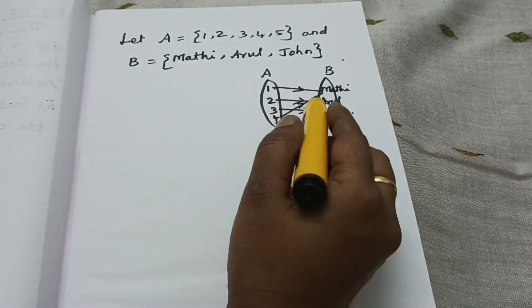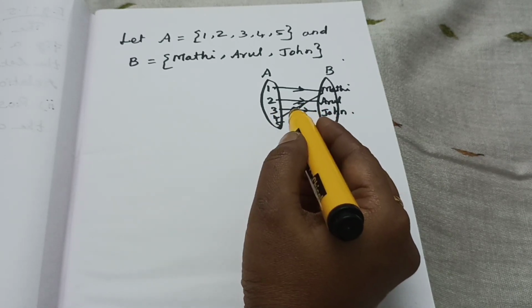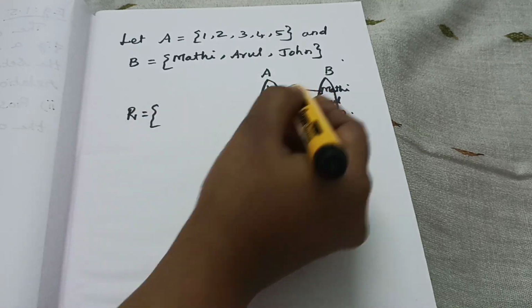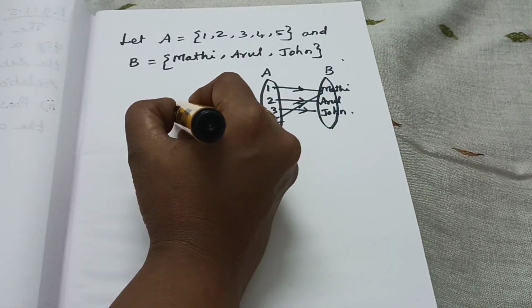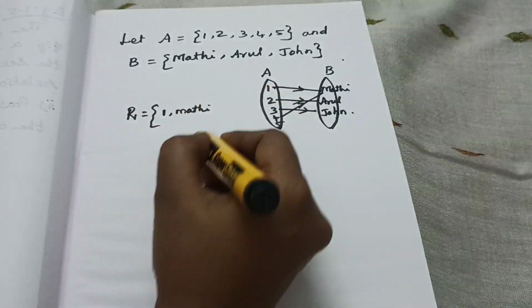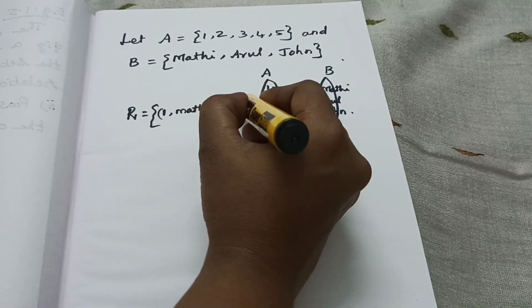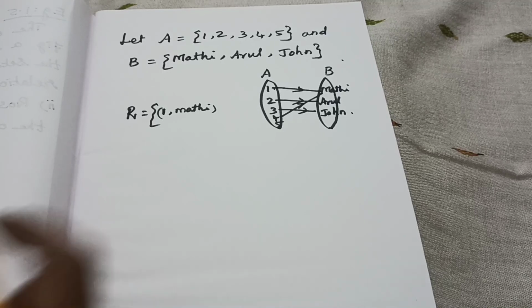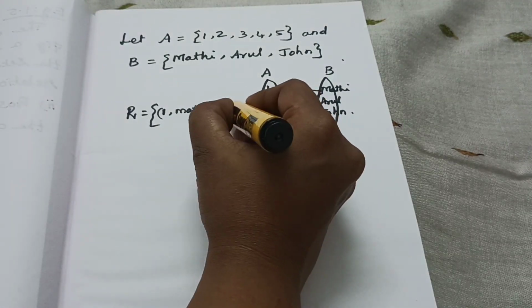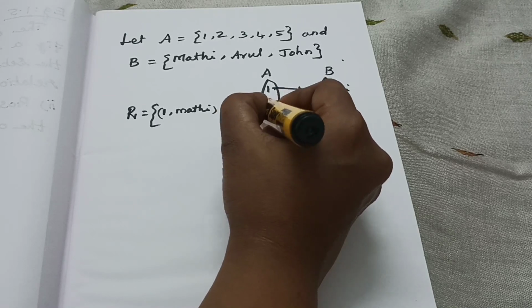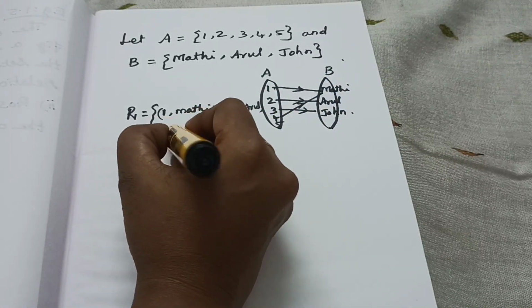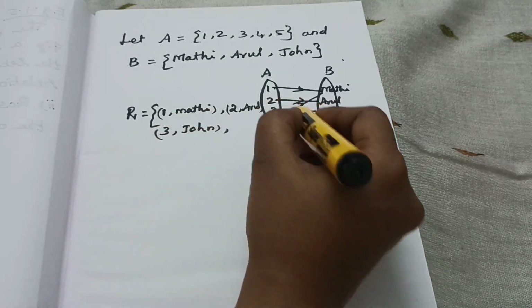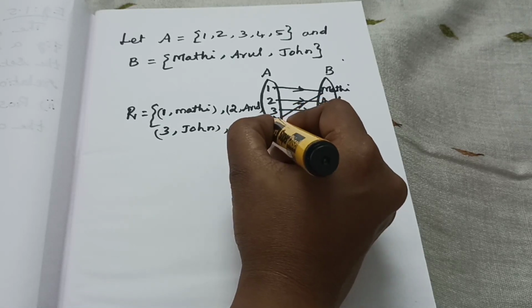Okay, here one relation is given. Then how can we write the relation? Say R equals the set of 1 comma Madhi, then 2 comma Arul, 3 comma John, and again 4 comma Madhi.